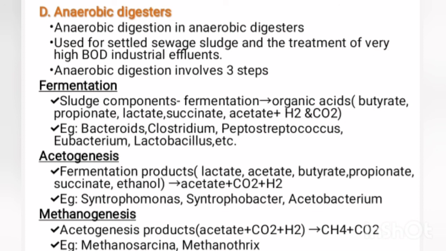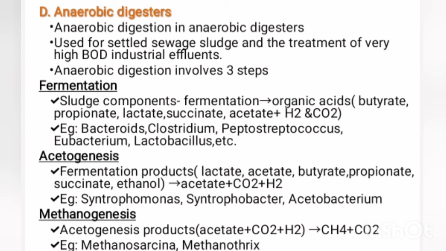That is, the lactate, acetate, butyrate, propionate and succinate formed in the first stage undergo acetogenesis and form acetate, carbon dioxide and hydrogen gas. This acetogenesis is carried out by Syntrophomonas, Syntrophobacter and Acetobacterium.